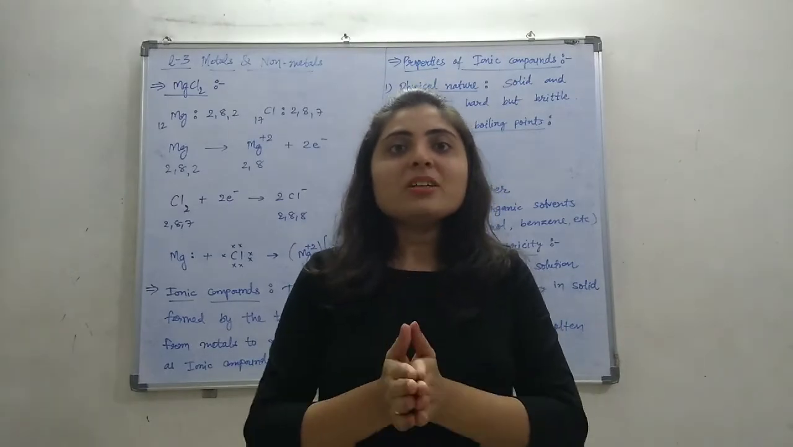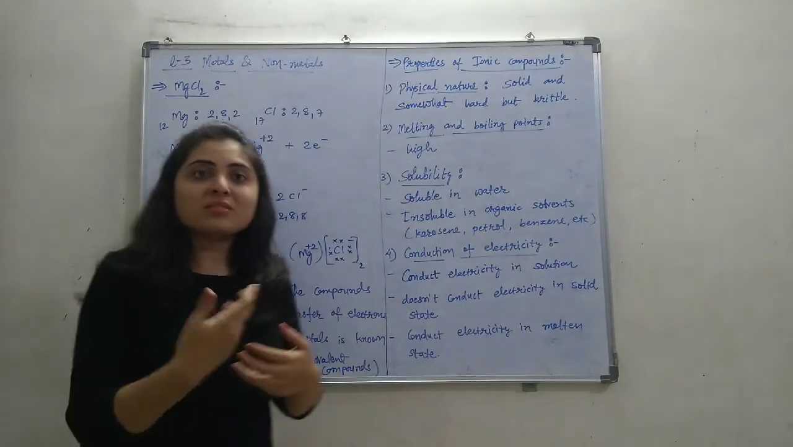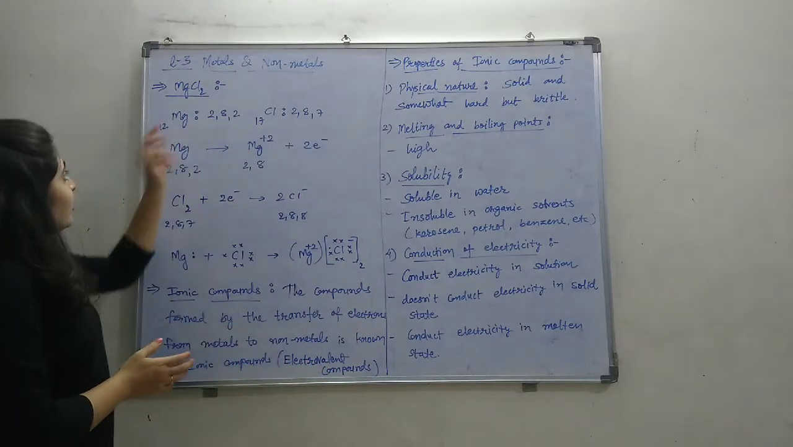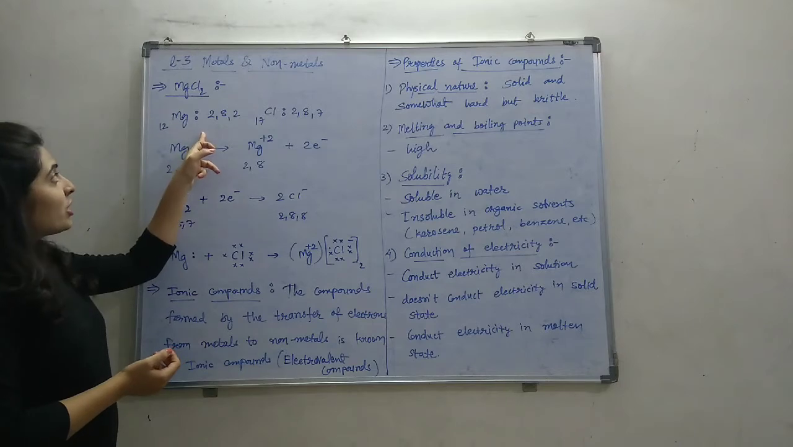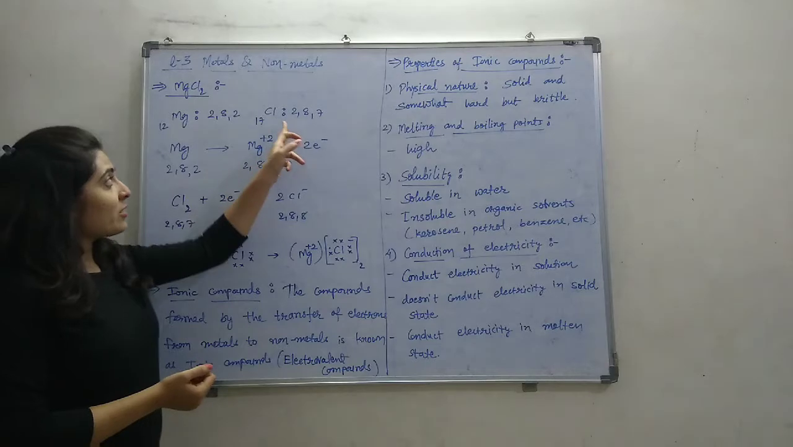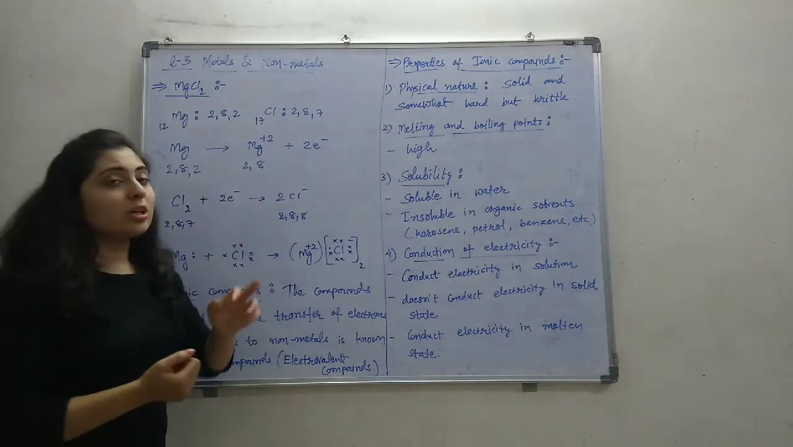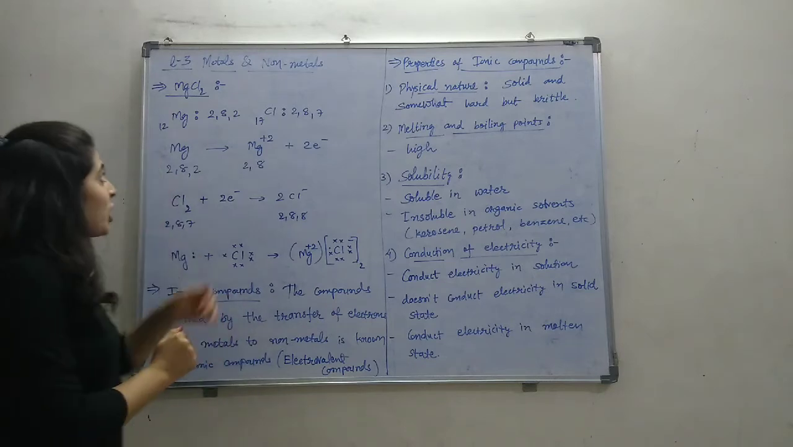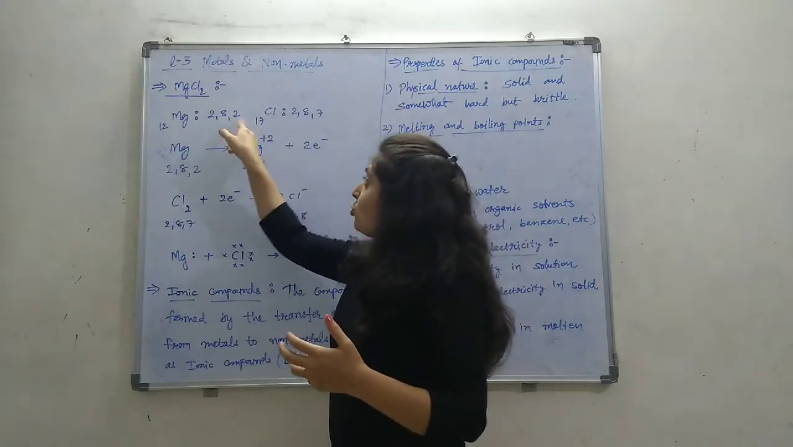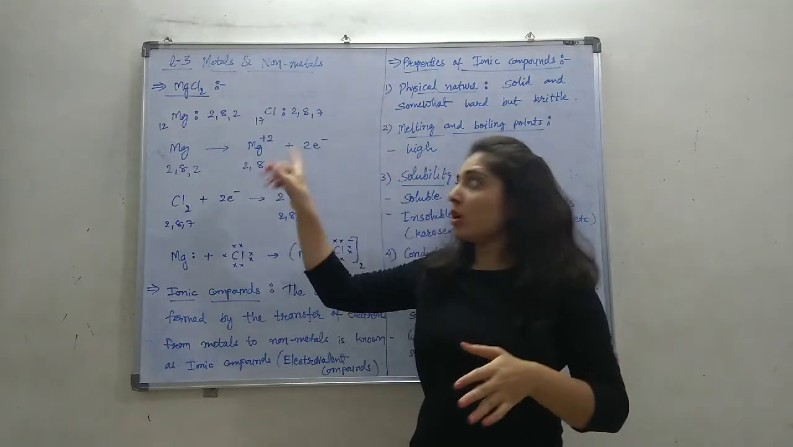Further examples can be taken, such as the magnesium chloride molecule, which is similar to sodium chloride. Magnesium chloride is MgCl2. Magnesium has atomic number 12, so its electronic configuration is 2, 8, 2, while chlorine has atomic number 17, whose electronic configuration is 2, 8, 7. Magnesium has 2 electrons in the outermost orbit, and chlorine has 7. Magnesium will try to complete its octet by losing these 2 electrons; instead of gaining 6, it is easier to lose 2 electrons.